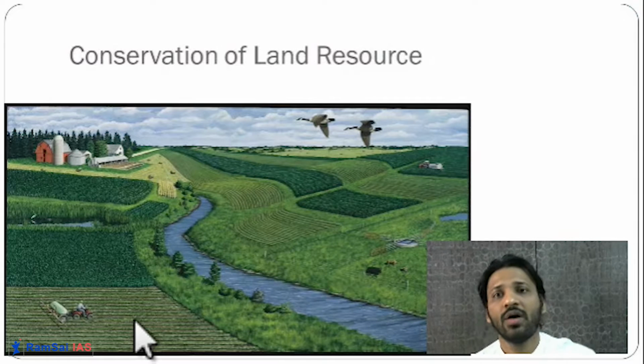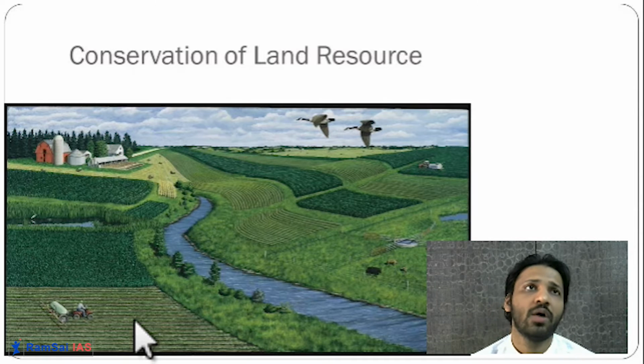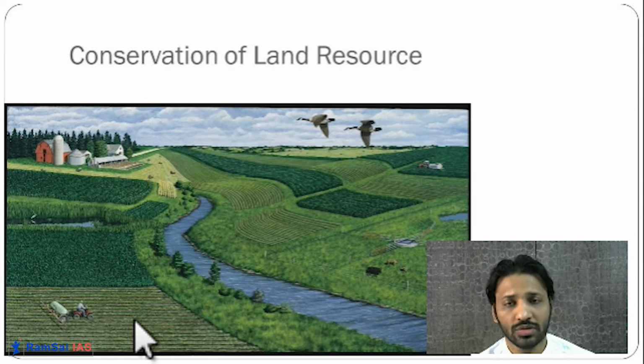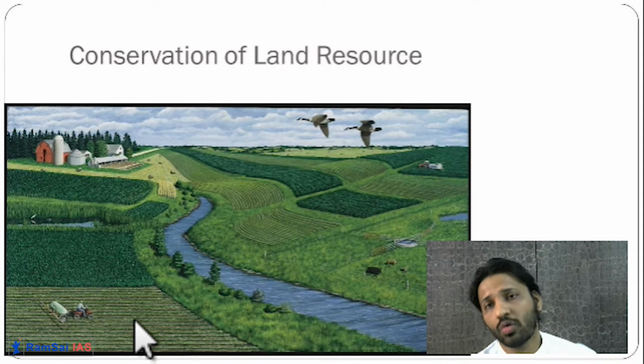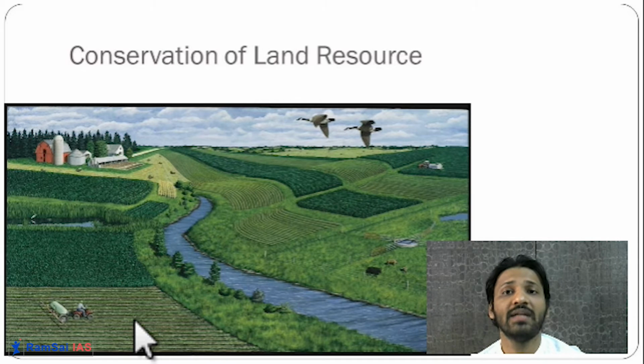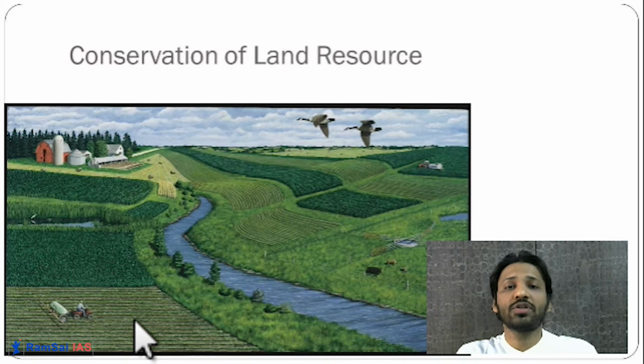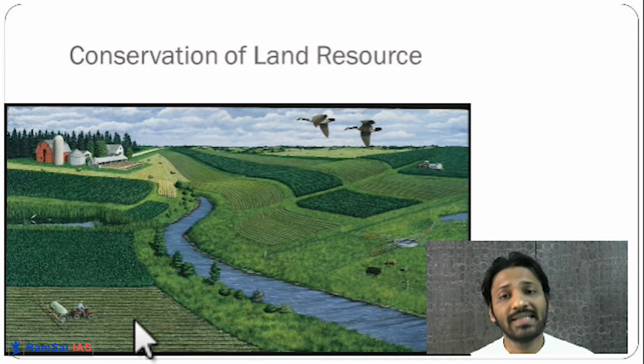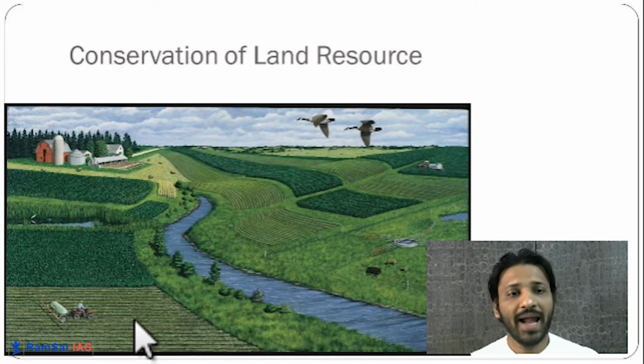So friends, now let us move on. Because of land use, we are degrading land of its qualities. Land is used for agriculture and for industries. Because of these various and irresponsible usages of the land, it leads to land resource degradation. For that, conservation of land is very, very important. Conservation of land means we have to save it from degradation. We have to save its resources. So what are the land resources?